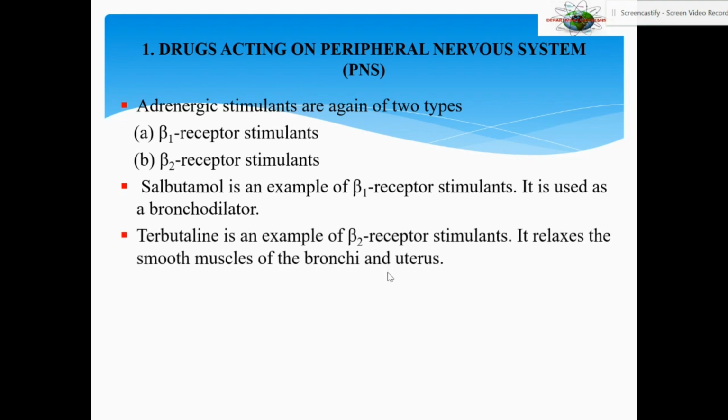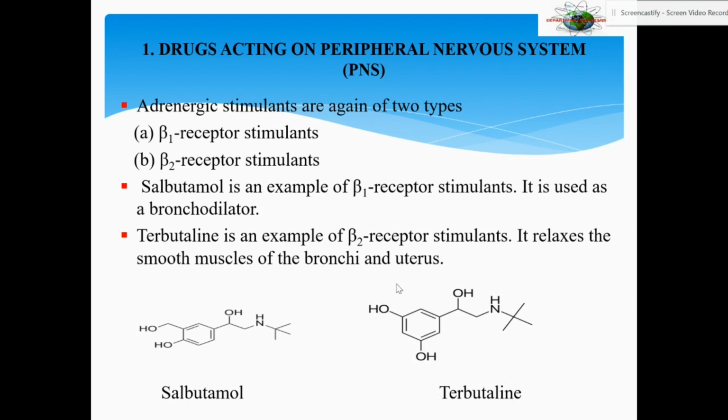Terbutaline is an example of beta 2 receptor stimulant. It also dilates the bronchi, or it smoothens the muscles lining the bronchus and the uterus. So it also causes a relaxing effect. You can see here the structures of salbutamol and terbutaline.